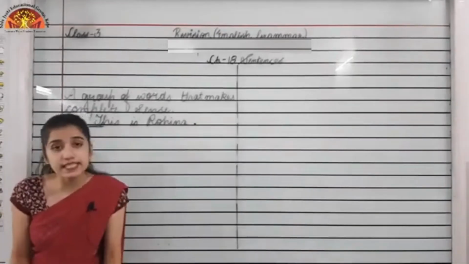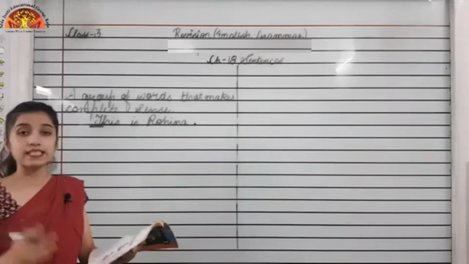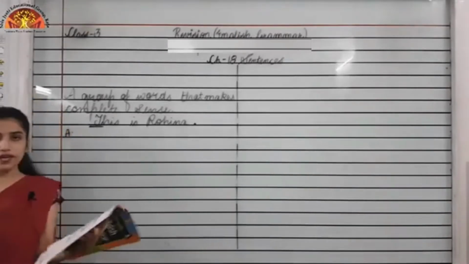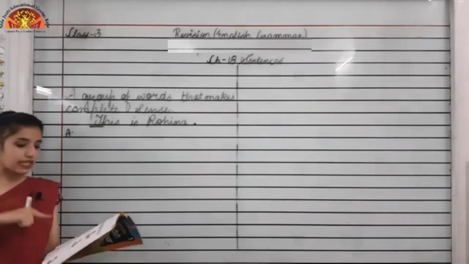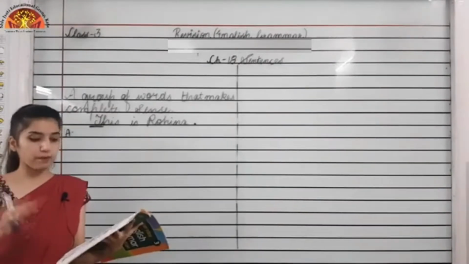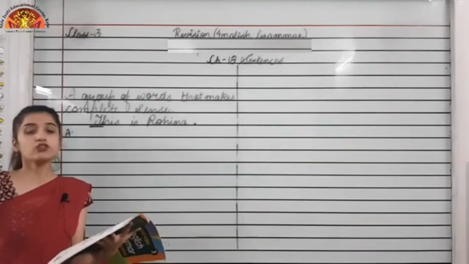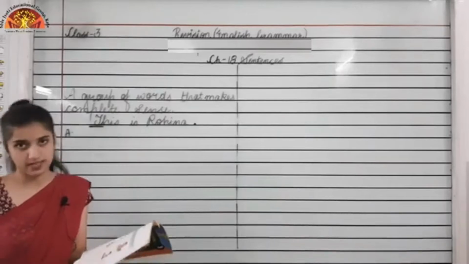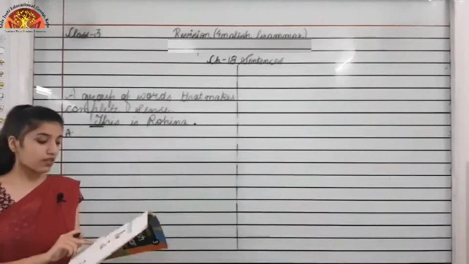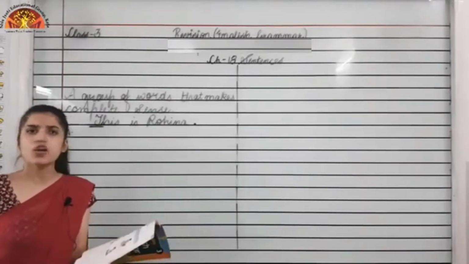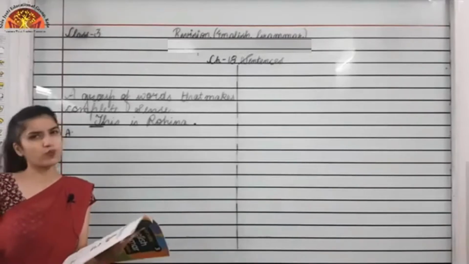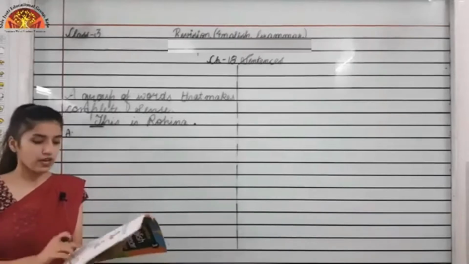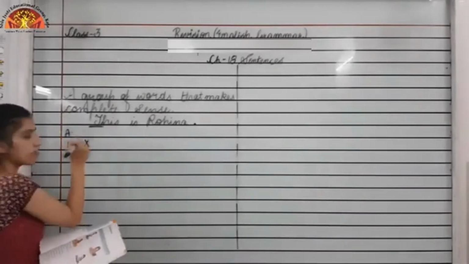Now moving to the exercise which is given on page number 73 itself, exercise number A. What you have to do is tick the group of words that makes complete sense. You have to tick the group of words that are completing the sense, which are called a sentence. So, The clown, is it making some complete sense? No. It's just a normal two-word phrase. So we will put a cross in the first one.